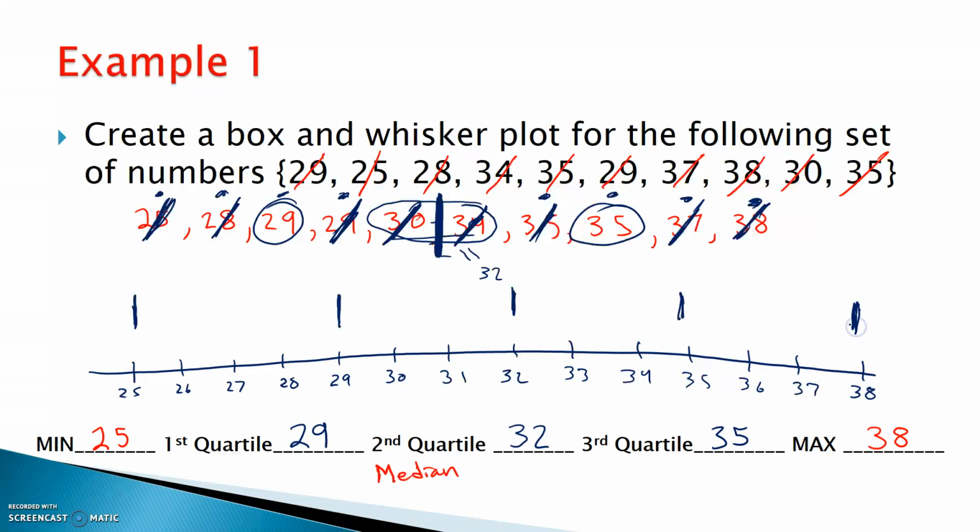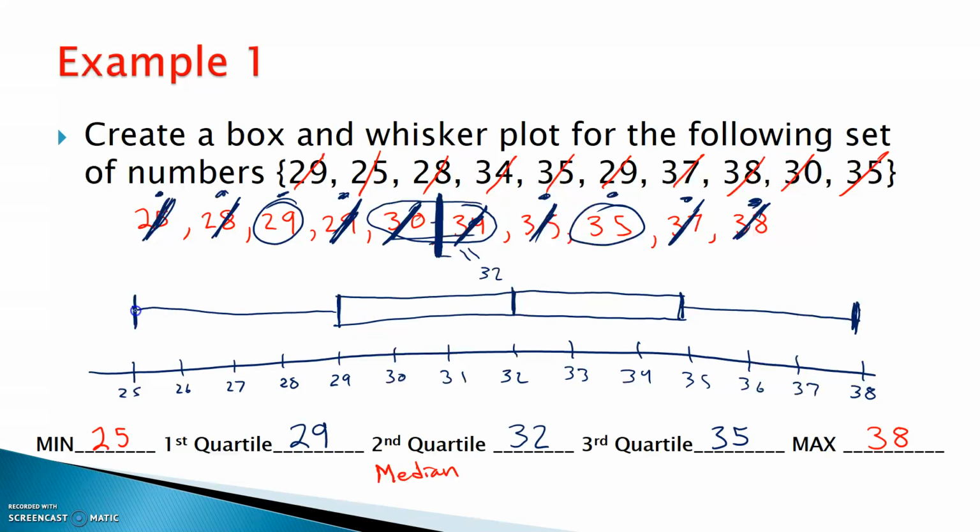So how do I create my box and whiskers? Remember, the box is these guys in the middle here, and my whiskers go off to the sides. Now again, each piece here holds 25% of the data. You're going to be asked to do this on Friday's unit test. All right, so let's go.